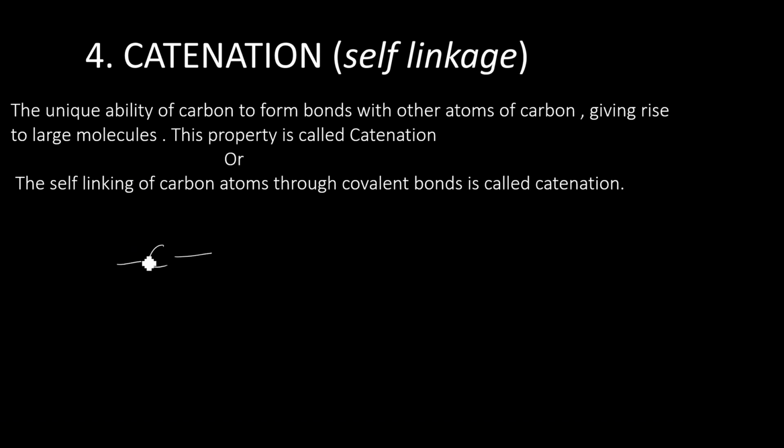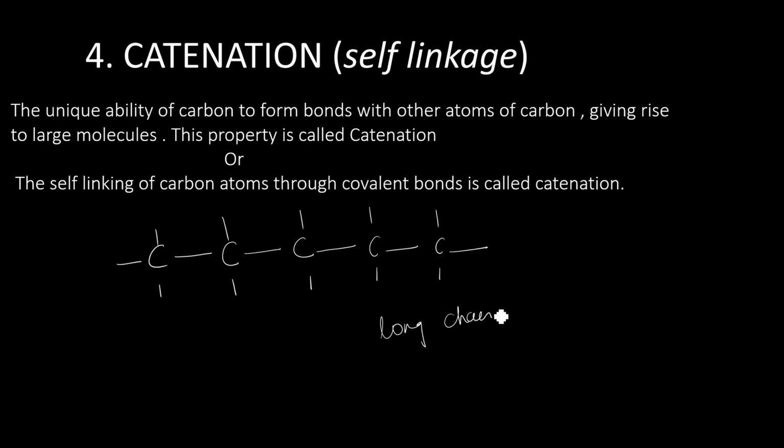Like this, we will get long chains of carbon atoms. And these long chains give rise to a large number of organic compounds.